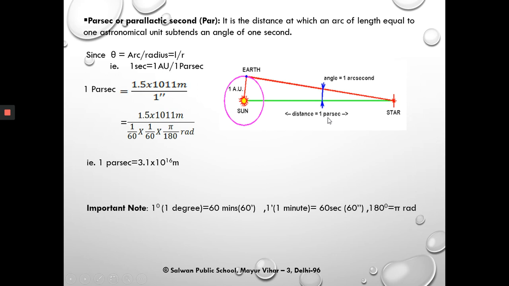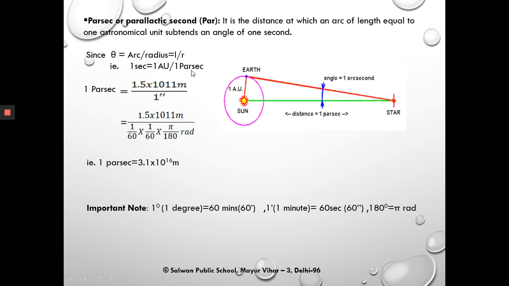and this distance or radius is 1 parsec. Now let us use a simple formula for finding the plane angle, that theta is equal to arc upon radius. So here from the figure we know that angle theta is given as 1 second and the arc is 1 astronomical unit, and this distance is 1 parsec, which is the radius.